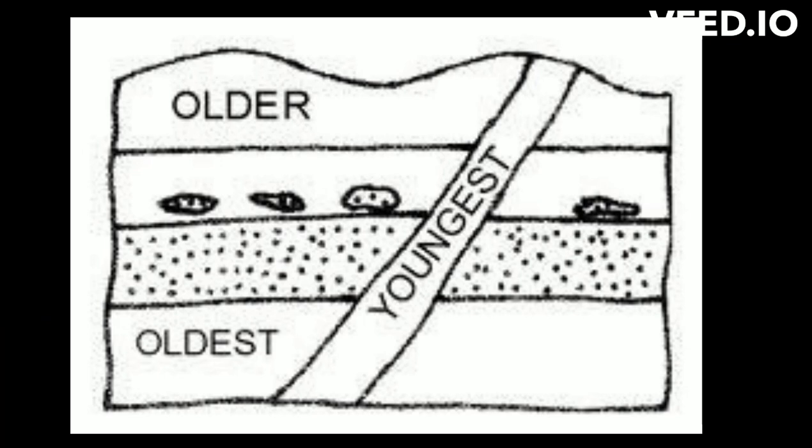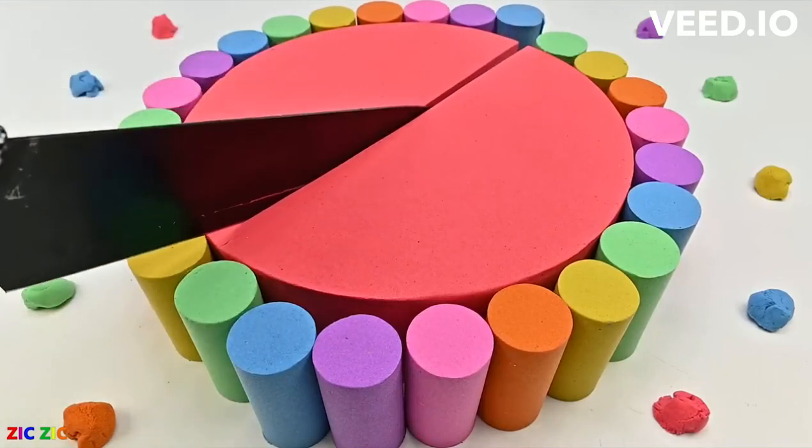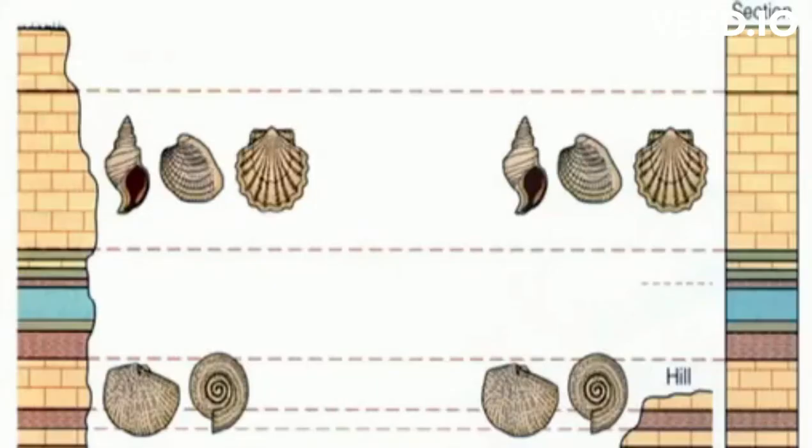This states that igneous intrusions and structural features, such as faults, are younger than the rocks they cut. Wait, think about it this way. We are always baking the cake first before we cut it on our birthdays, not the other way around. Thus, cutting always happens at a later stage.